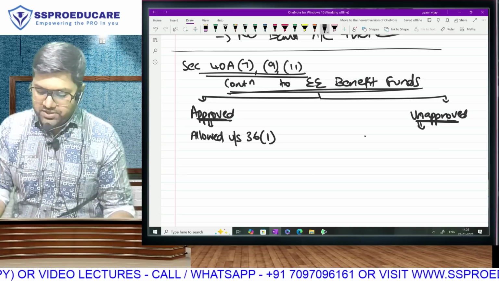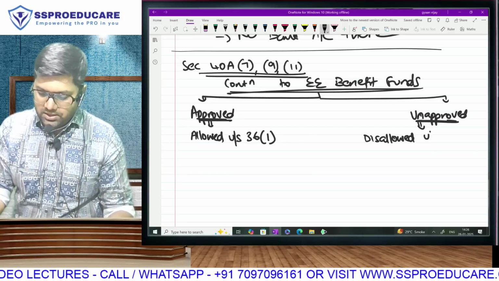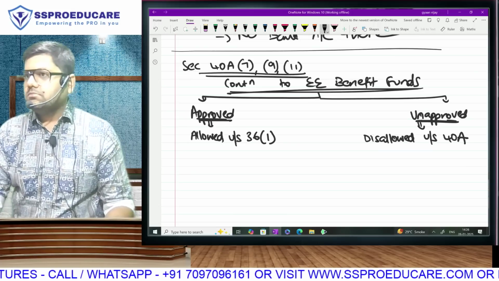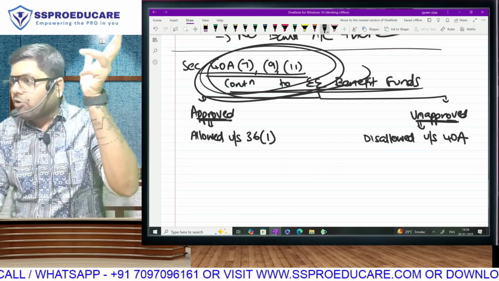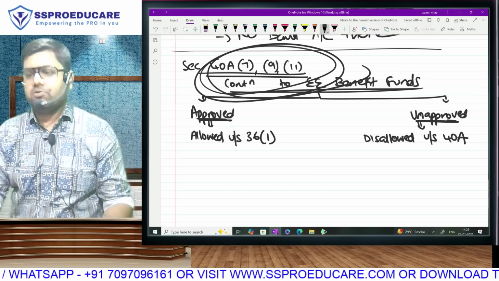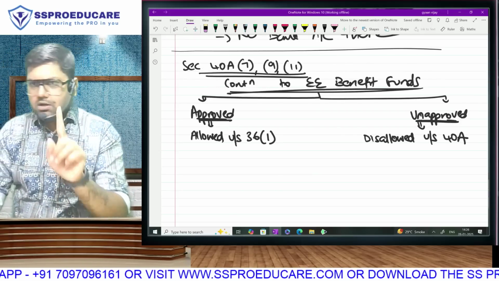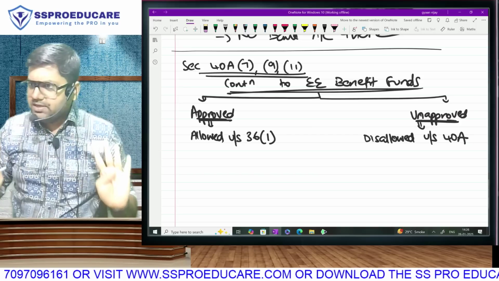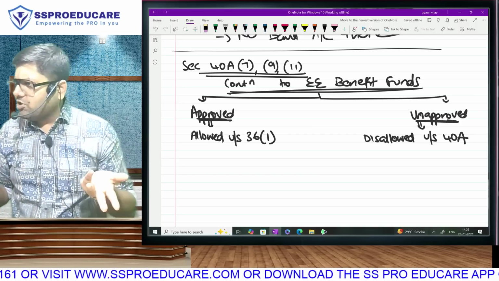So unapproved is going to be disallowed under section 40A. This section is covering only the unapproved part because approved we have already covered in 36. Approved is going to be allowed. So everyone has to understand the lyrics of the existing song. Approved, allowed. Unapproved, disallowed. Easy lyrics. Approved, unapproved. Very logical also.